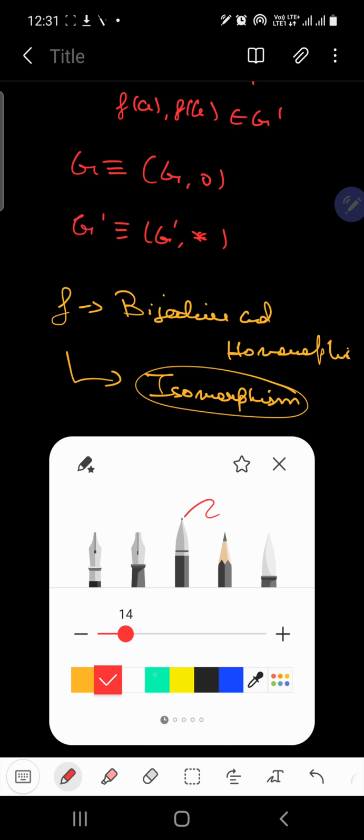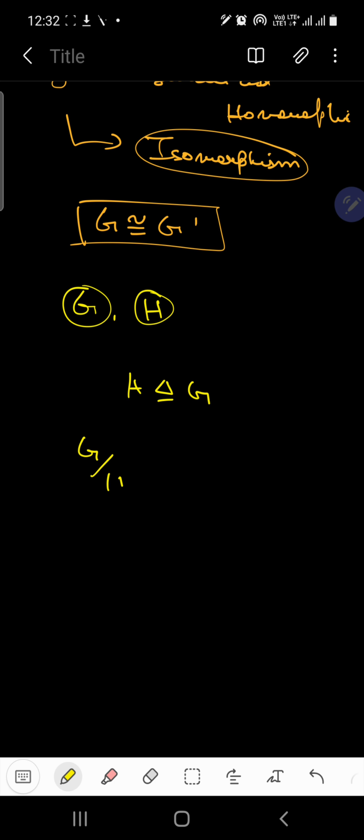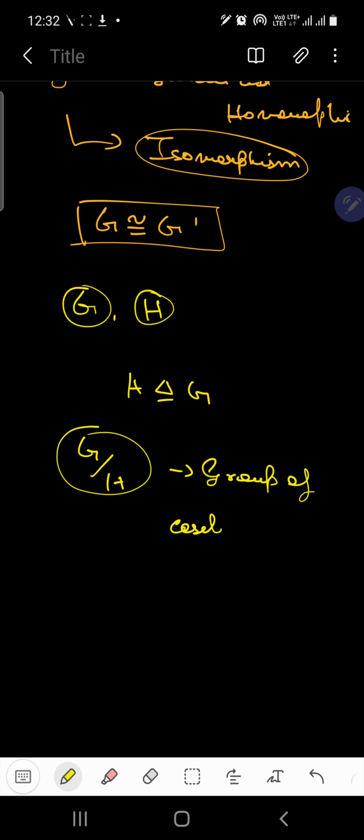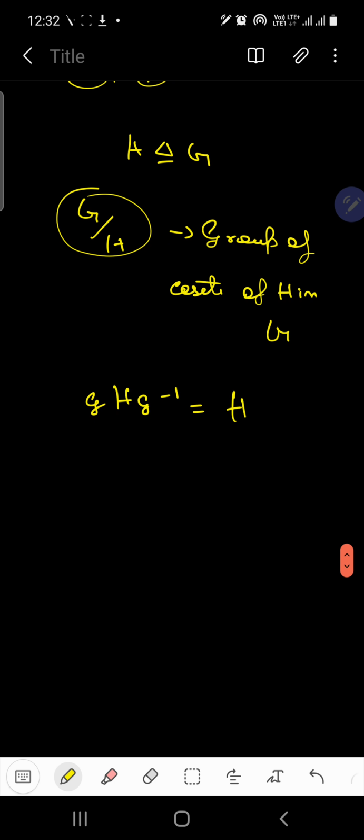Also, what is the concept of a quotient group? Basically, if there exist two groups G and H, where H is a normal subgroup of G, then G by H is the group of cosets of H in G. The reason this forms a group is that since H is normal in G, g H g inverse will be equal to H, the condition for a normal subgroup, for all g belonging to G. So from here we can write that this is equal to H g.